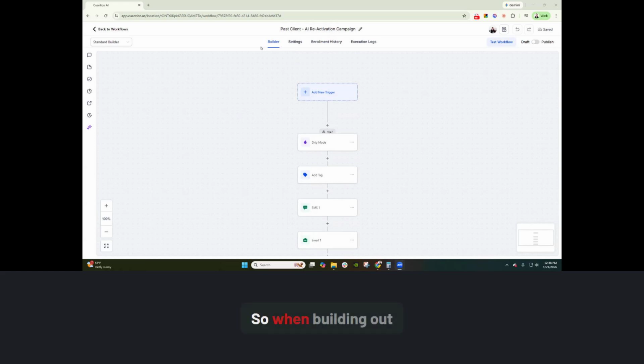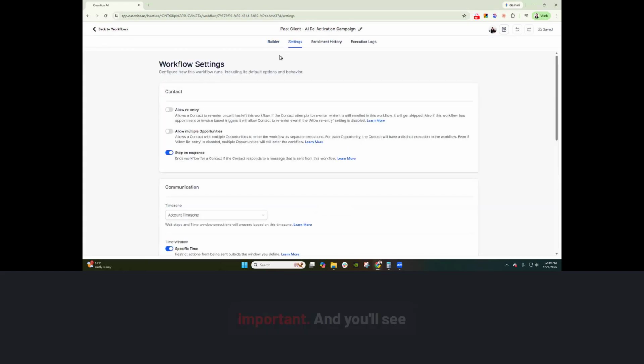So when building out a workflow, we always need to start with the settings page first, guys. It's incredibly important. And you'll see that for this particular one, I have these set up. I did not want to allow reentry because I didn't want to accidentally trigger somebody going into the campaign more than once. And I also didn't allow multiple opportunities because you know as well as I do.